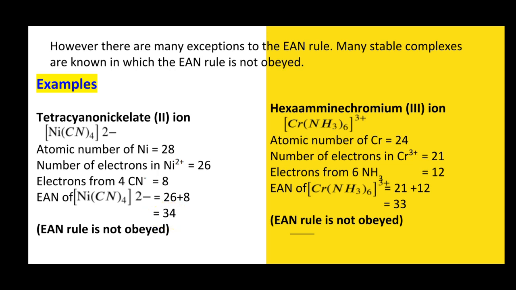The second example is the hexaamine chromium ion. In this complex, the effective atomic number comes out to be 33, which is not the nearest noble gas atomic number. So the effective atomic number rule is not obeyed in these two complexes.